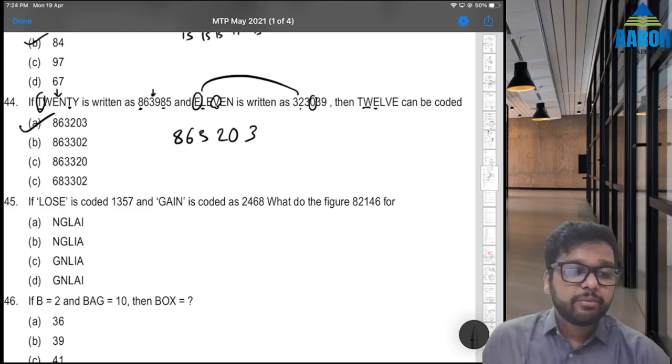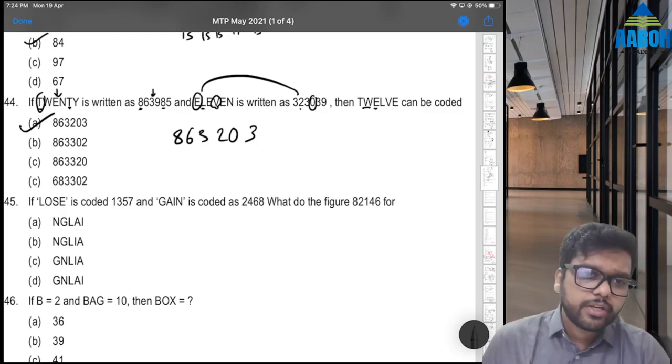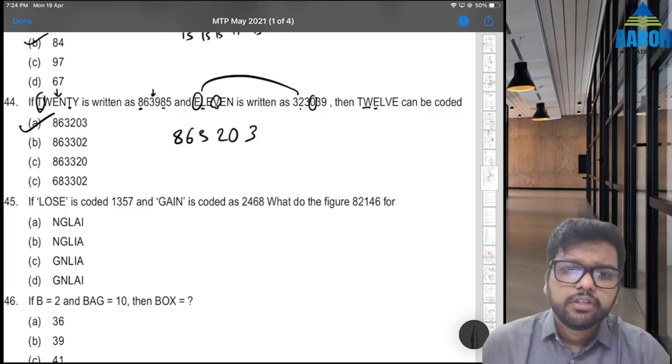Again, that is very easy. I mean, you can just correlate 1 to 1. 45 is also like that. If lose is coded as something, gain is coded as something, what does the figure 82146 stand for? Okay.